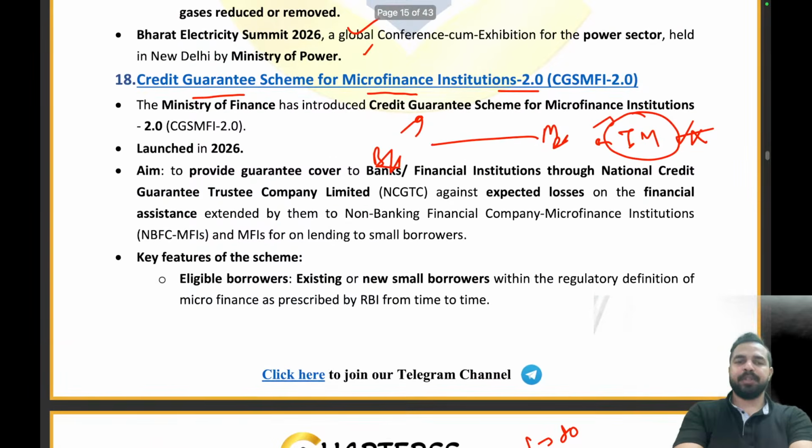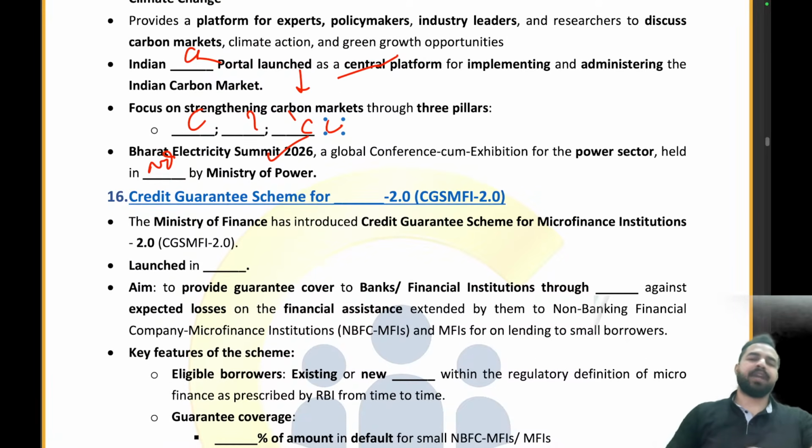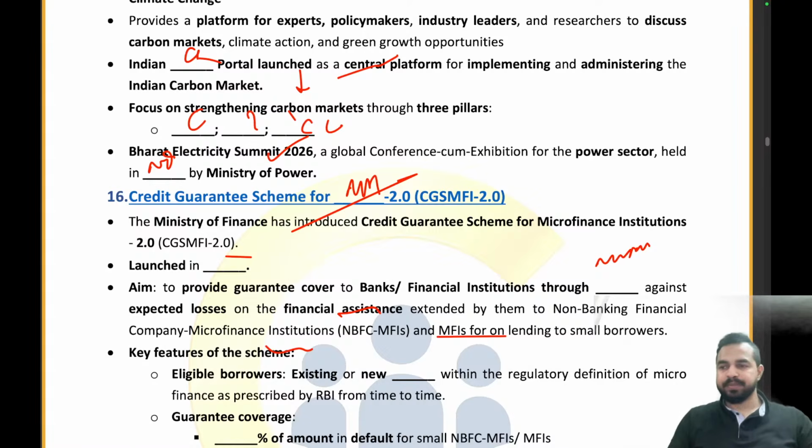Are you guys ready to answer the questions in the chat box? Let's try to answer the question. So the Credit Guarantee Scheme for the Microfinance Institutions 2.0 has been launched. It was launched in the year 2026 to provide guarantee cover to banks and financial institutions against the expected losses on the financial assistance extended by them to the NBFCs, institutions and MFIs, for lending to the small borrowers.